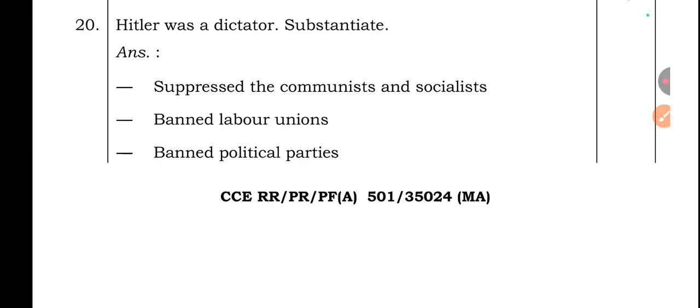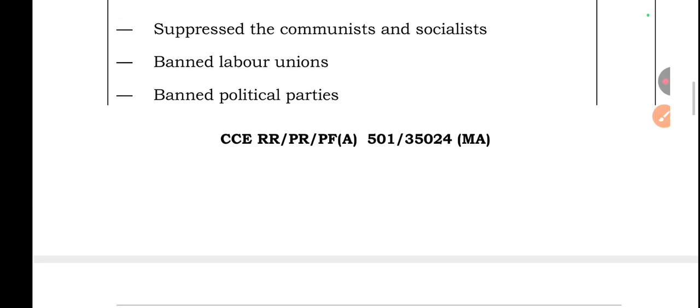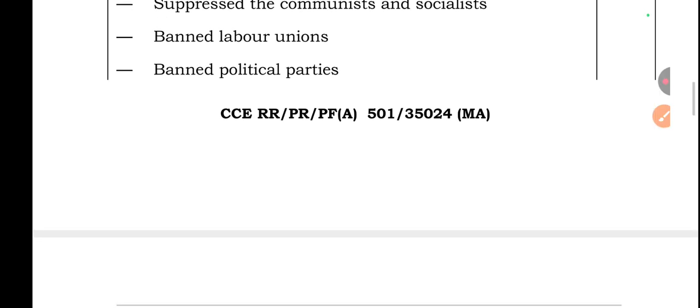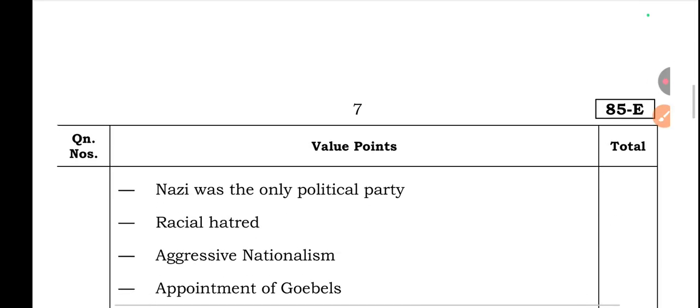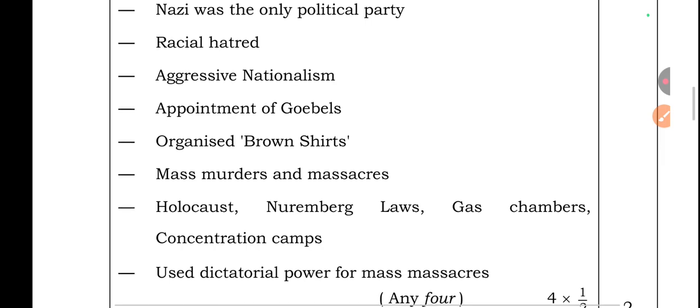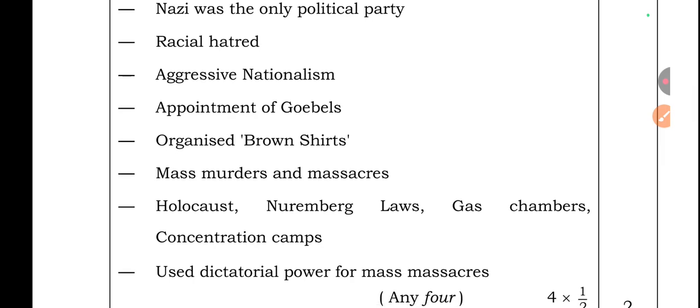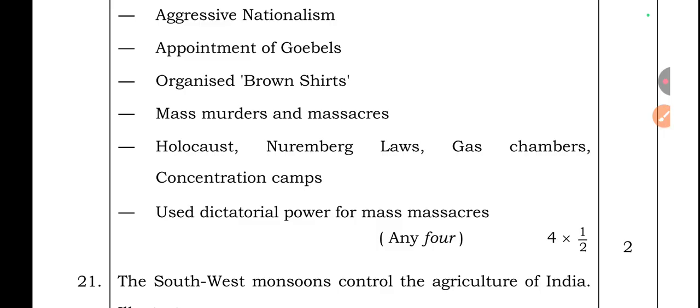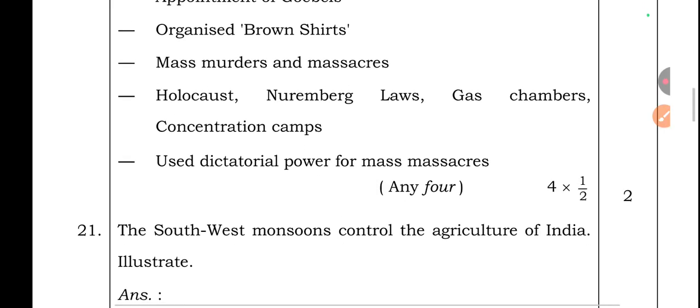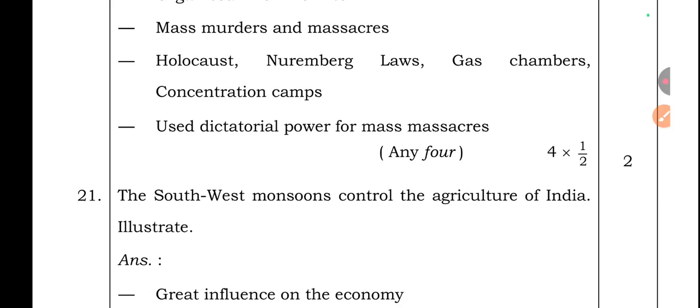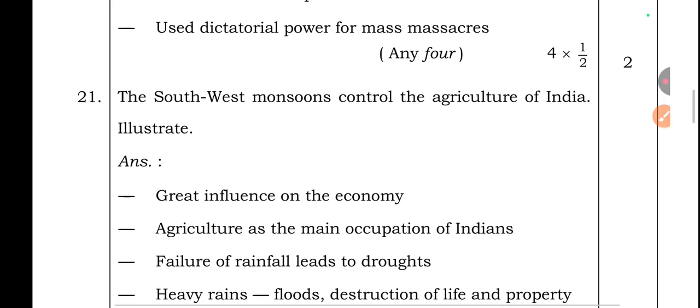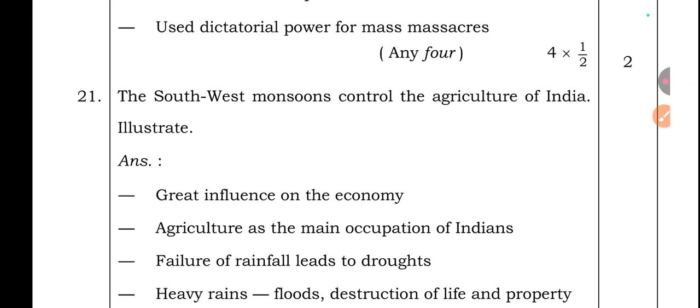Question number 20. Hitler was a dictator. What substantiates this? Suppressed the communists and socialists, banned labor unions, banned political parties. Nazi was the only political party. Racial hatred, aggressive nationalism, appointment of Goebbels, organized brown shirts, mass murders and massacres, Holocaust, Nuremberg laws, gas chambers, concentration camps, used dictatorial power for mass massacres. For any 4 points, you will get 2 marks.